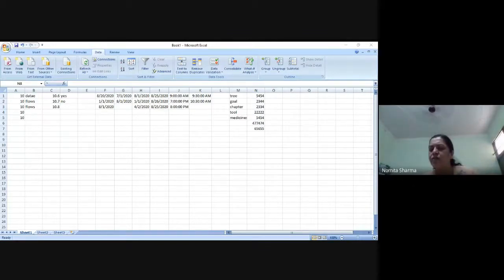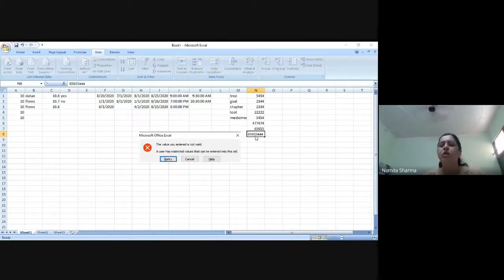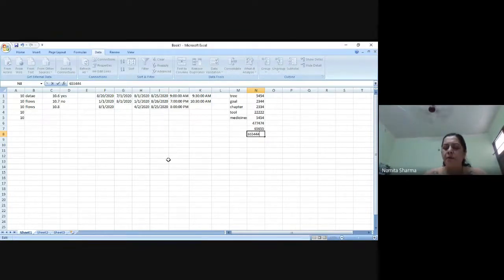Okay, there's one doubt. If we write a number after a text, let's see that. Why don't we try that? So a number after a text. Just a minute. So if I write, see, it has not taken. So even if you write a text after the number, it won't take. It will only take the number.